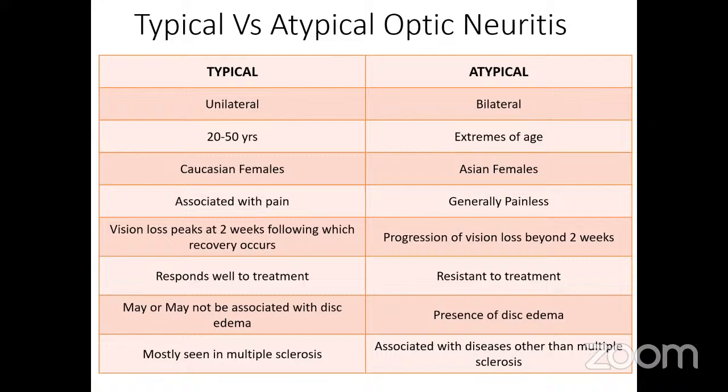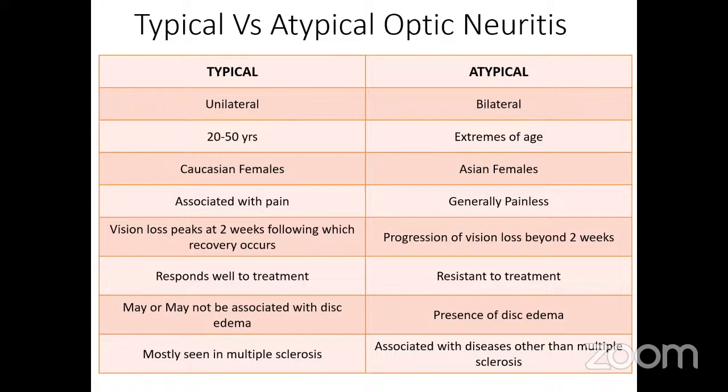Atypical is present in the extremes of age, that is either in very young or very old patients. Typical is associated with pain, whereas atypical is generally painless. Vision loss peaks at 2 weeks, following which recovery occurs in typical. However, if there is a progression of vision loss beyond 2 weeks, the clinician should suspect atypical optic neuritis. The response to treatment is very good in typical optic neuritis, whereas atypical is resistant to treatment and requires prolonged treatment. Disc edema may or may not be seen in typical, whereas in atypical the disc edema is generally present.